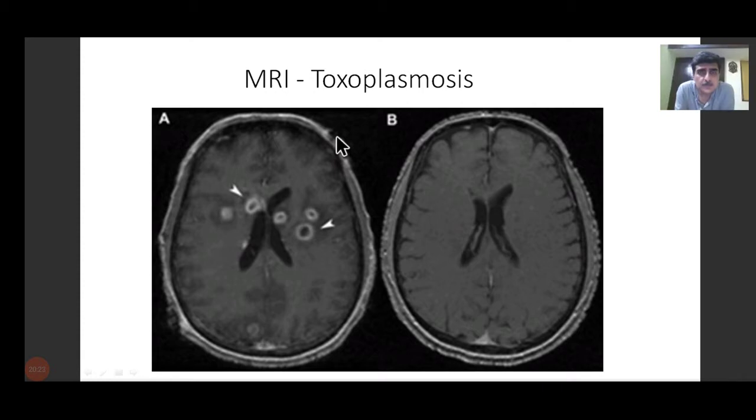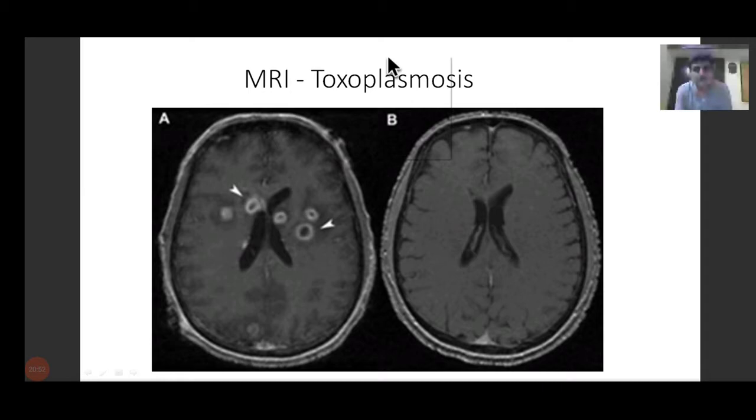So what is the treatment for this? The preferred regimen is pyrimethamine 200 milligram orally as the first dose, followed by a dose-based regimen on the basis of body weight. If the 200 milligram first dose is given in all patients, then if the body weight is less than 60 kg, then 50 milligram daily plus sulfadiazine 1000 milligrams daily plus leucovorin 25 orally.